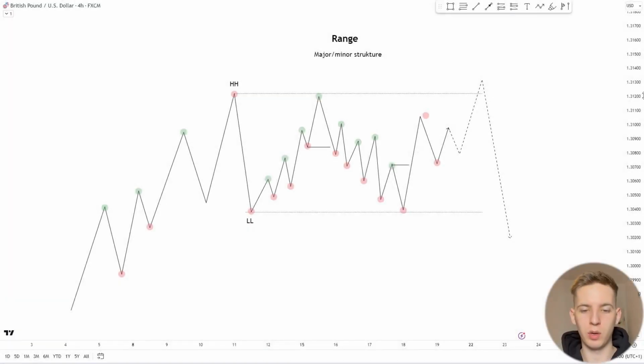So let's talk about price consolidation, as well as major and minor movements. Major and minor movements refer to the primary and internal price movements, or global and local movements. In this case, it all depends on the time frames.